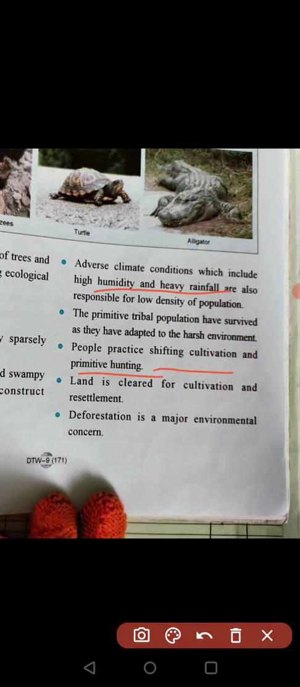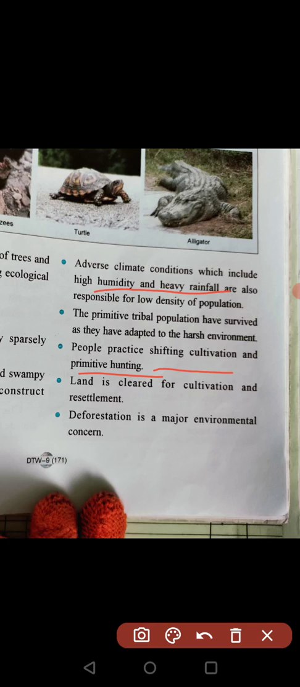Shifting cultivation means clearing land for cultivation by burning it. First of all, cutting the trees, then burning the land, then mixing the ashes into the soil, and then cultivating that land. When that land loses its fertility, the people move to another land. This is known as shifting cultivation. And primitive hunting means killing animals by primitive methods.